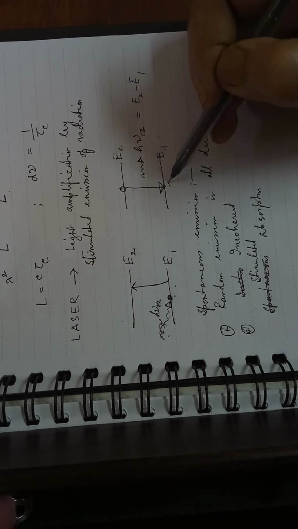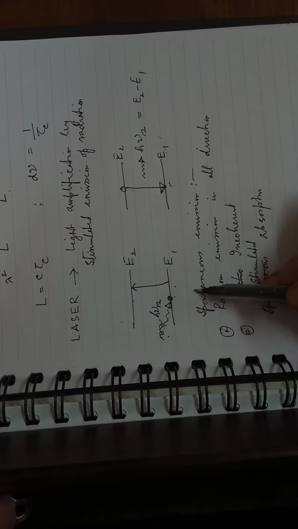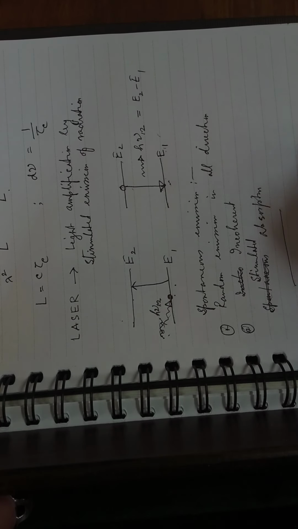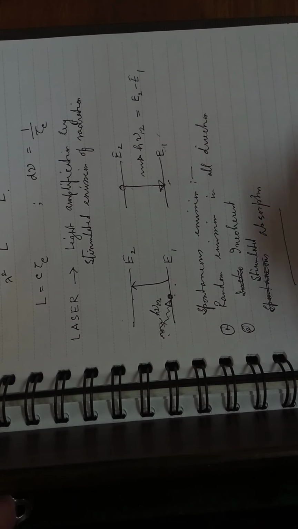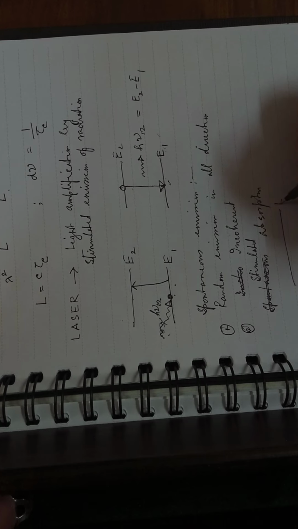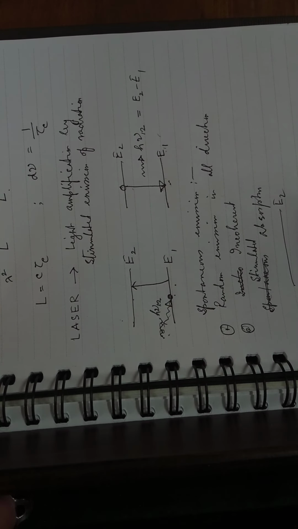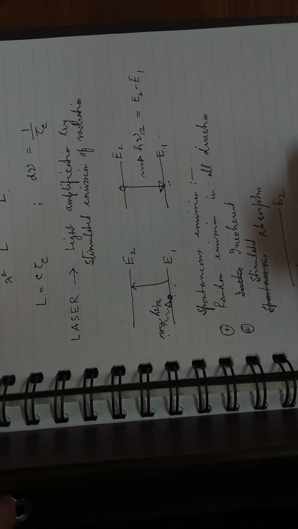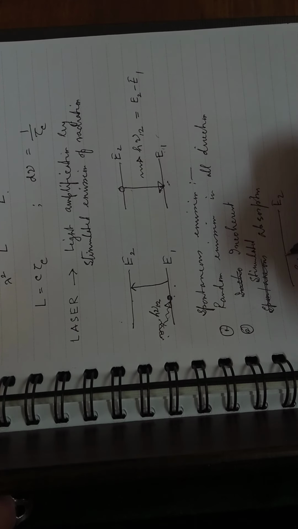This happens spontaneously, but here you have to apply a stimulus. In the same diagram, an atom in the lower lying state receives the photon h nu 12 and goes to the higher lying state.